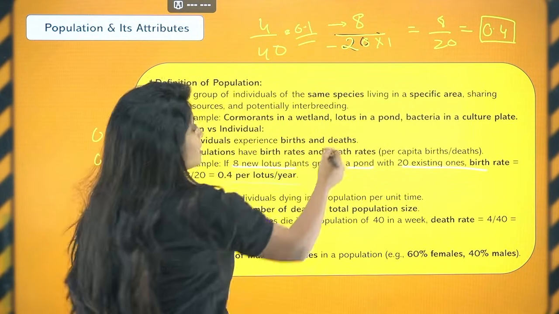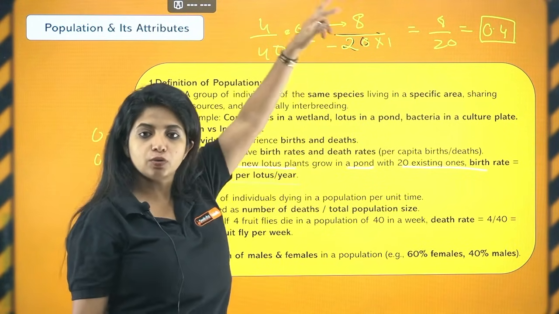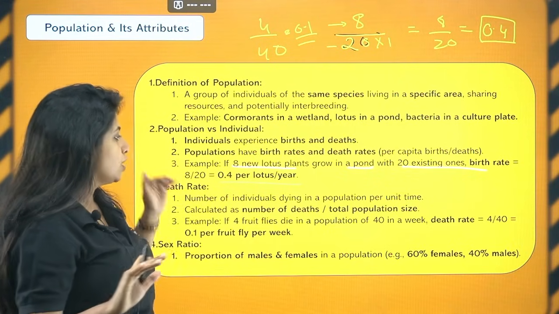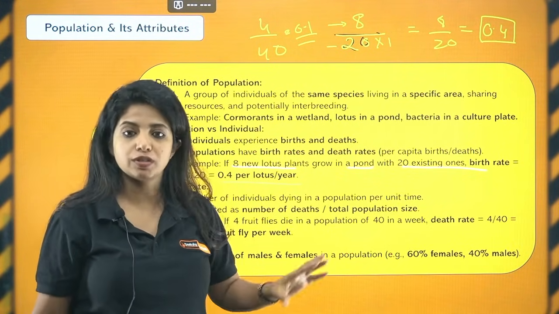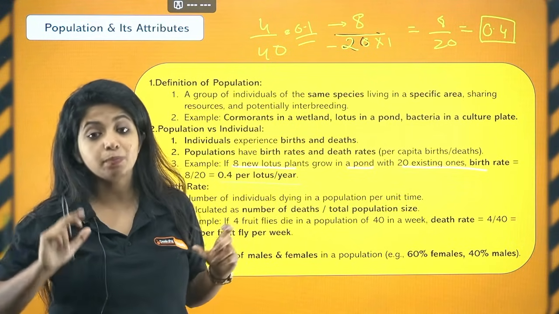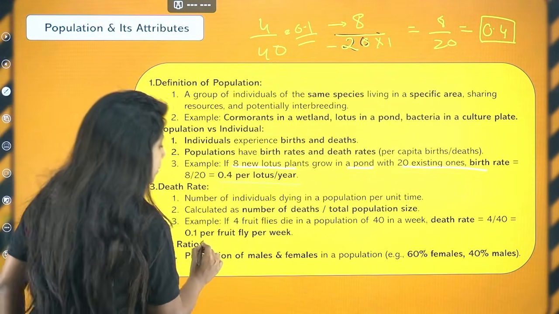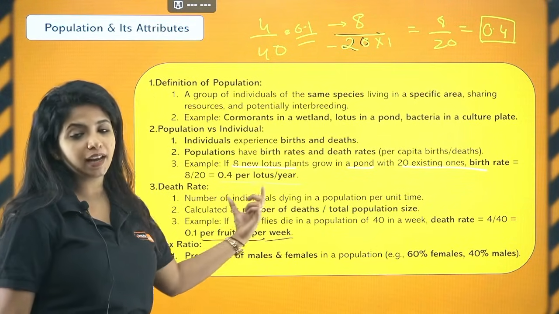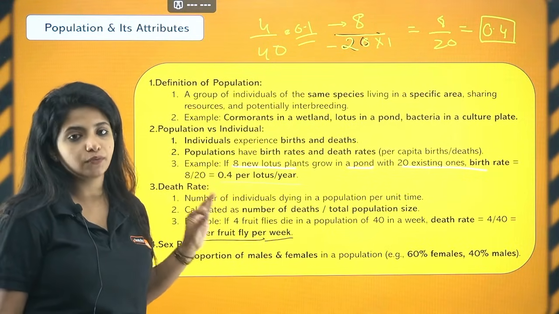That's all. So yes, I mentioned the time period, but again, in your NCERT, if you just do this calculation, that would be more than enough. So number of deaths or number of births divided by the initial population size which was there, that's all. We'll be giving you the answer, but while you write the answer, always understand that you have to mention per fruit fly per week. That means whatever organism is there and whatever time period is being mentioned over here, you have to mention that. Then only the answer would be correct.